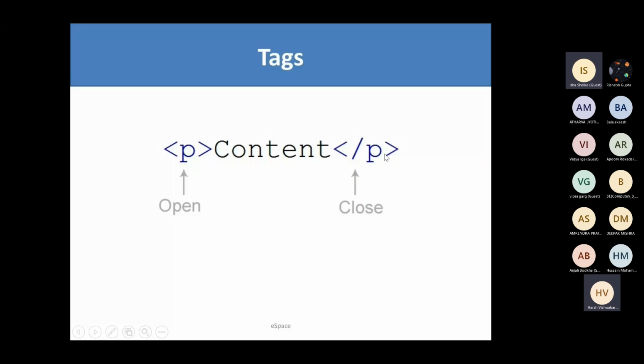Few tags have closing tags and few tags are just opening tags, so there is no need to close them. So there are both opening and closing tags, and there are some empty tags. This is just a basic overview of how we write tags.